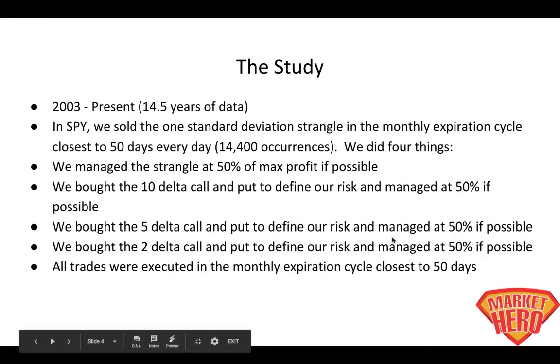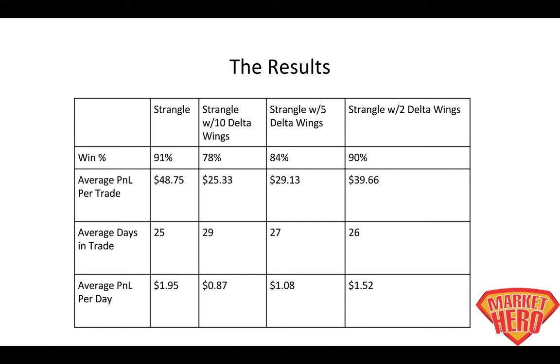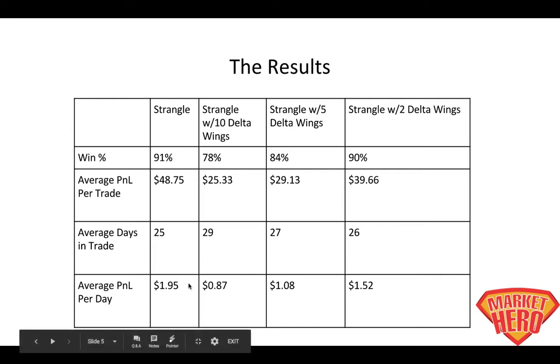Great. So again, all trades are executed in the monthly expiration cycle, 50 days to expiring. And again, we bought them all back at 50% of the max profit if we were able to. So let's look at the results. On the left side, if we sold the strangle and we bought it back for 50% of max profit, instead of being right 68% of the time, we're right 91% of the time. We're in the trade for an average of 25 days. We make about $1.95 per trade.